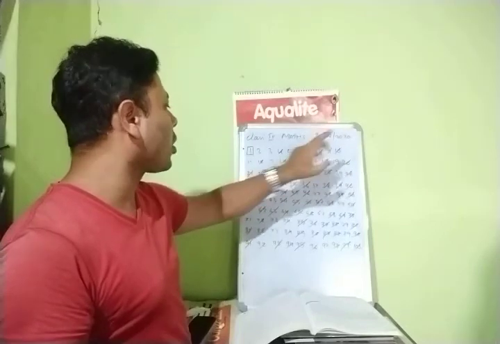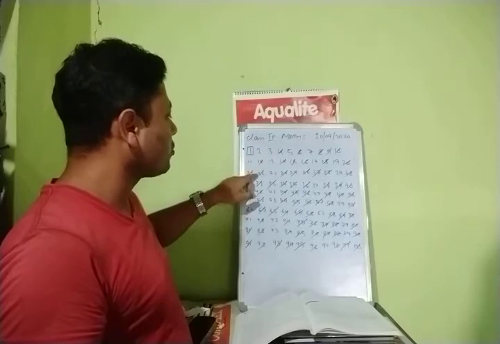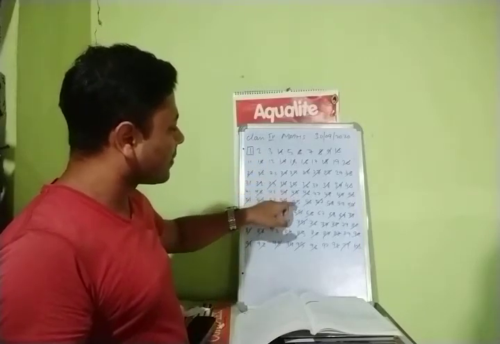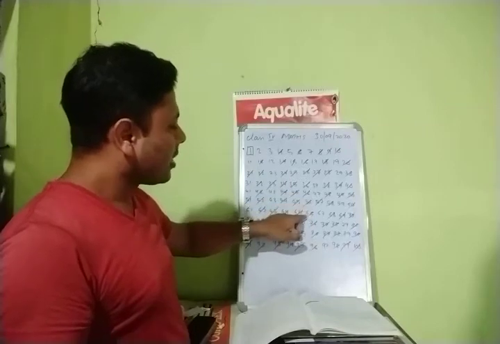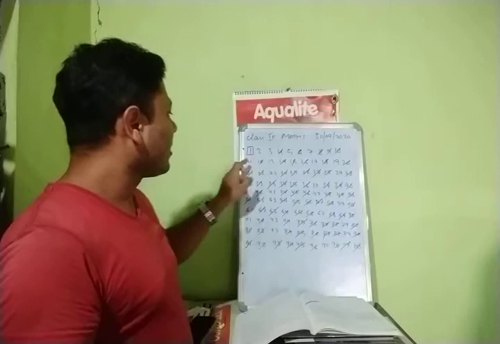8 gone. 9 gone. 10 gone. 11. 11 1 is 11. 11 2 is 22. 11 3 is 33. 11 4 is 44. 11 5 is 55. 11 6 is 66. 11 7 is 77. 11 8 is 88. 11 9 is 99. 11 done.